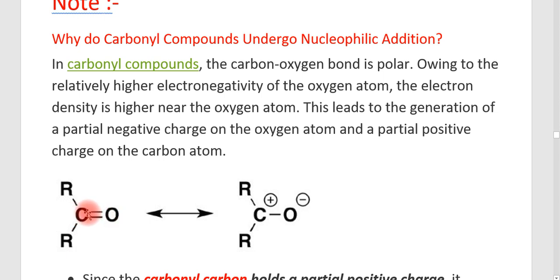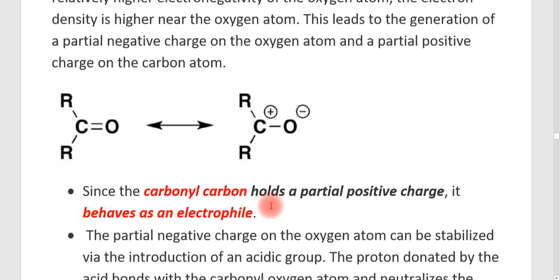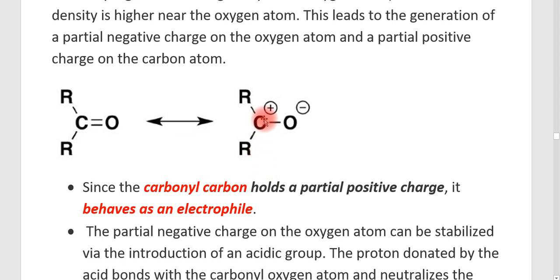Just because of this difference in electronegativity, the bond will move. That means the electrons will shift towards the oxygen. You can show it as an arrow here. Therefore, the oxygen gets a negative charge and the carbon gets a positive charge. That is, the carbon is lacking electrons. This carbon is called the carbonyl carbon, having a partial positive charge, and therefore it behaves as an electrophile.